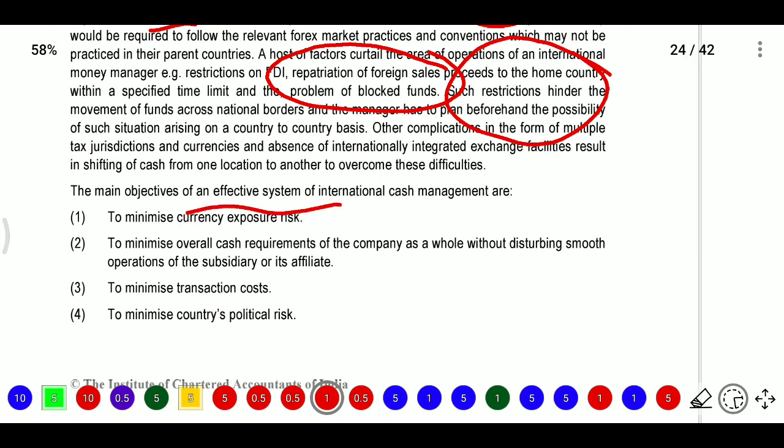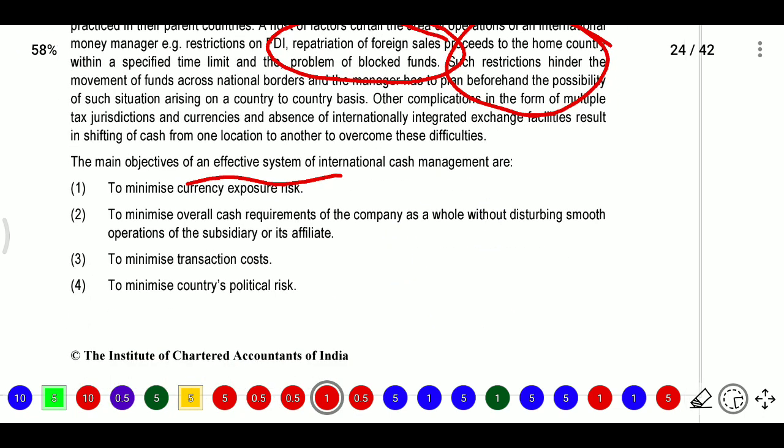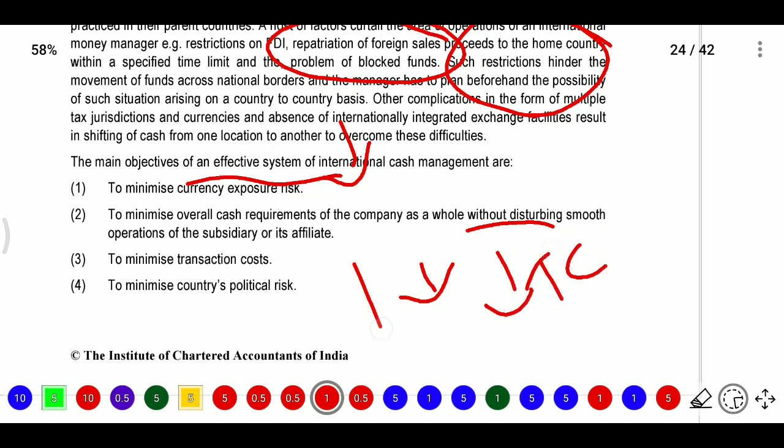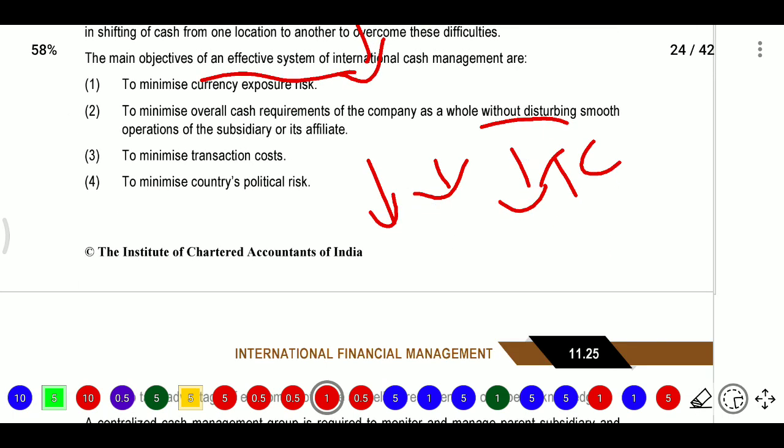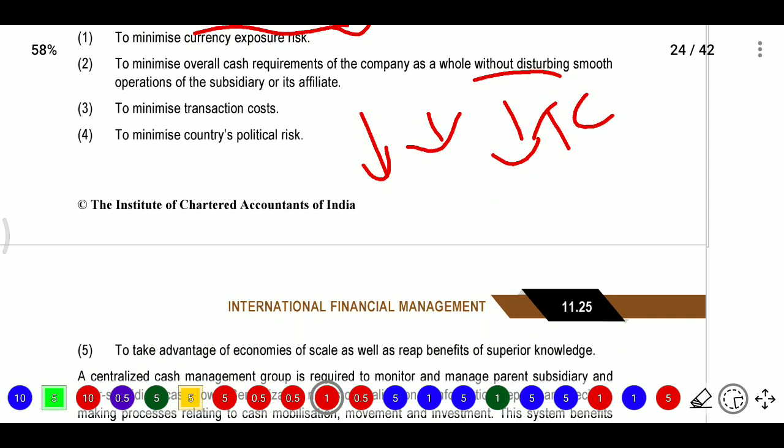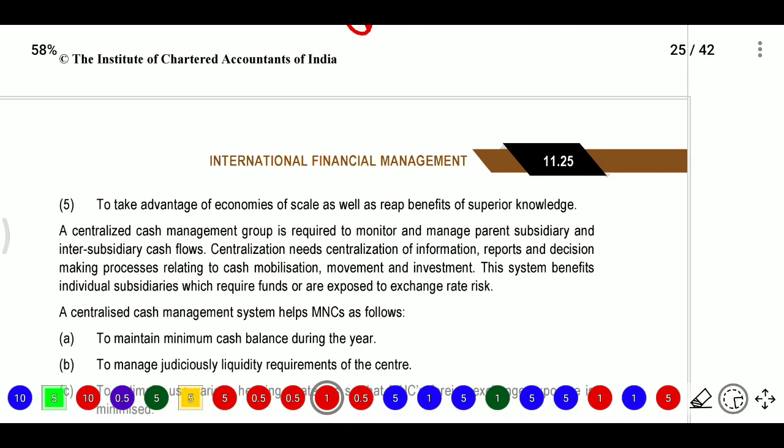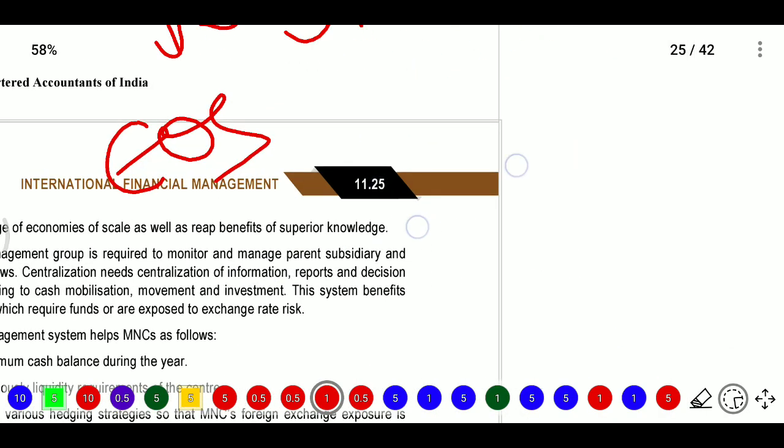The main objectives of an effective system of international cash management are to minimize currency exposure risk, minimize overall cash requirements without disrupting smooth operations, minimize transaction cost, and minimize country political risk. So international cash management will decrease cash transaction cost and country political risk, and take advantage of economies of scale. Economies of scale means what?